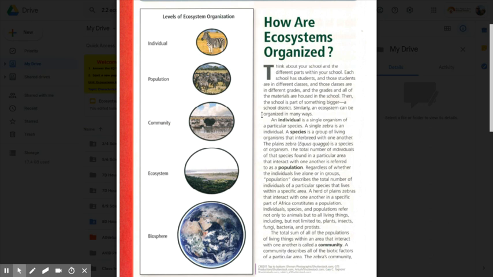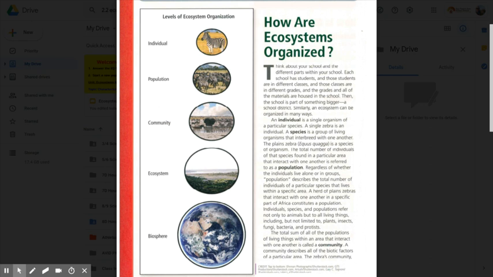An individual is a single organism of a particular species. A single zebra is an individual. A species is a group of living organisms that interbreed with one another. The plain zebra is a species of organism.